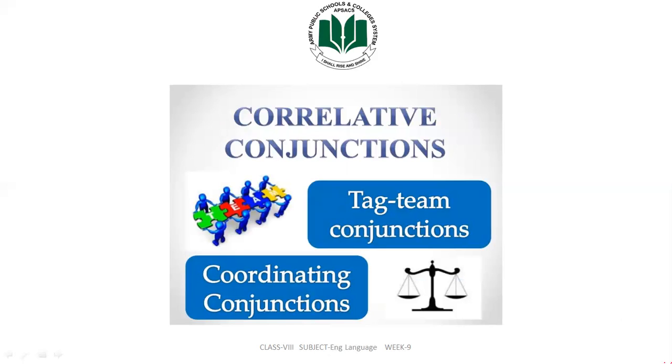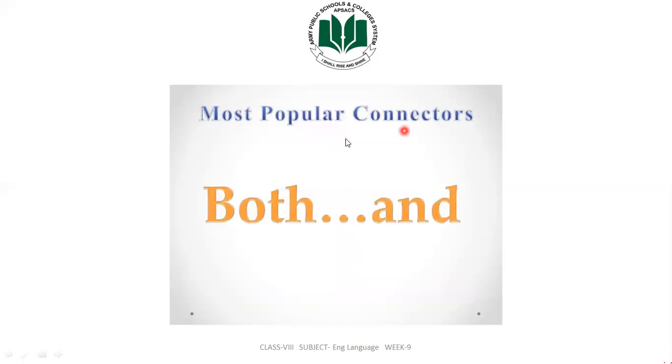Correlative conjunctions: team, tag team conjunctions, coordinating conjunctions. The most popular connectors. In conjunctions you can observe what the most popular connectors are. Yes, we always use both and. These are the most popular connectors which we always use to join sentences with one another, and we can use them to join words with one another. So the most popular connectors are both and.